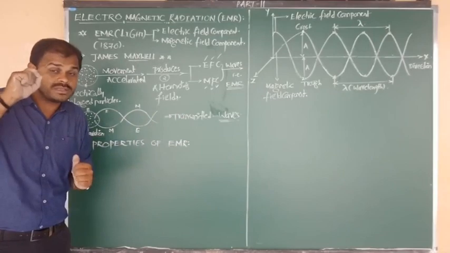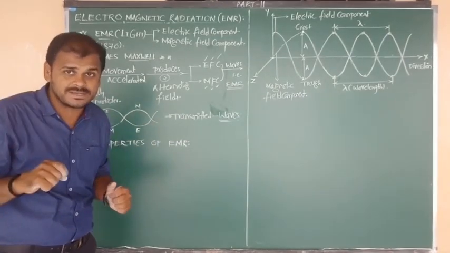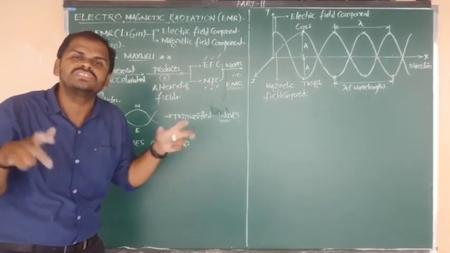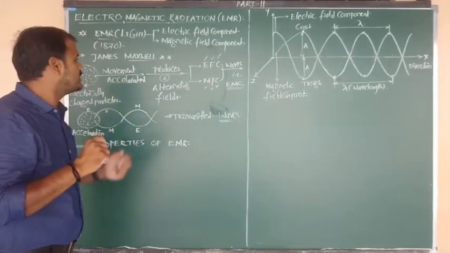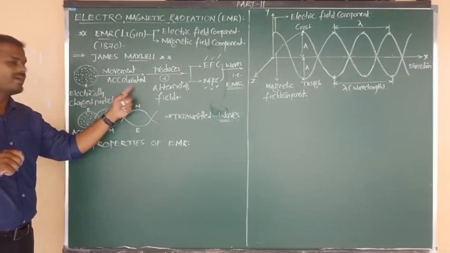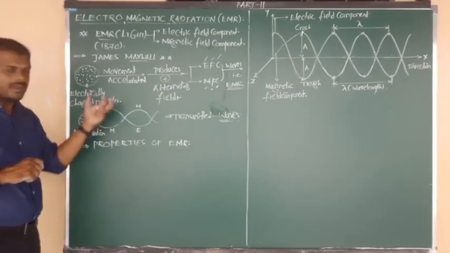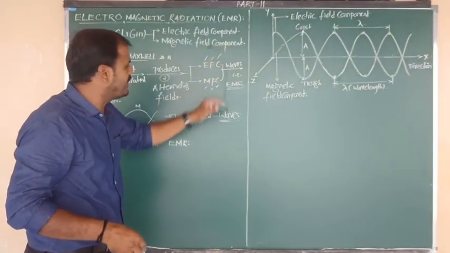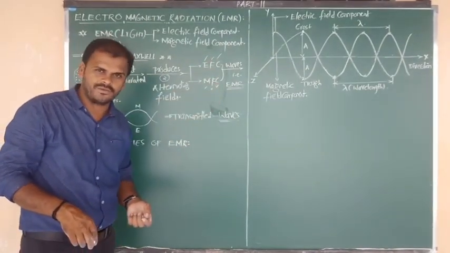This question is repeated in competitive exams also. The question is, how are the electric and magnetic fields generated? The answer is, due to acceleration of electrically charged particles, two alternating fields are produced. One is the electric field and one more is the magnetic field.